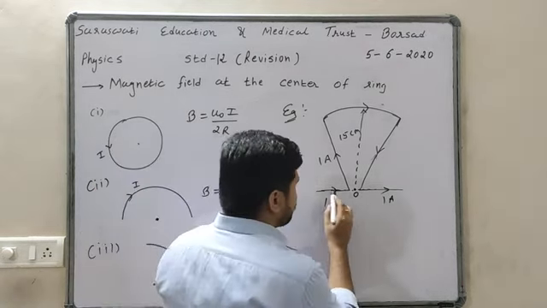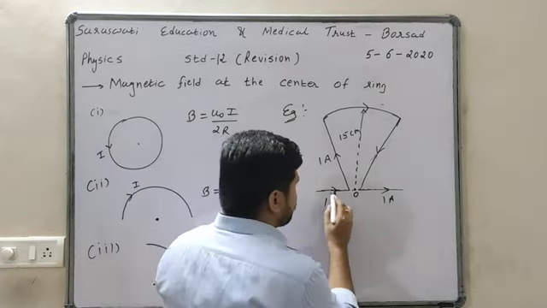In which direction? Curl your fingers in the direction of current. So the magnetic field is inward. Inward means cross, so the magnetic field is in the inward direction, or in the negative z axis direction.